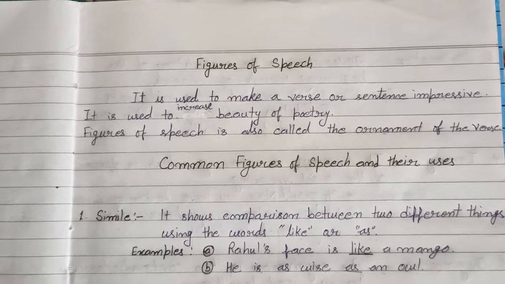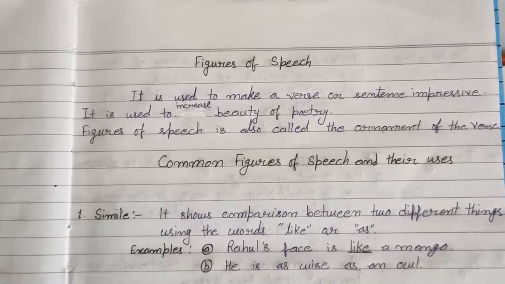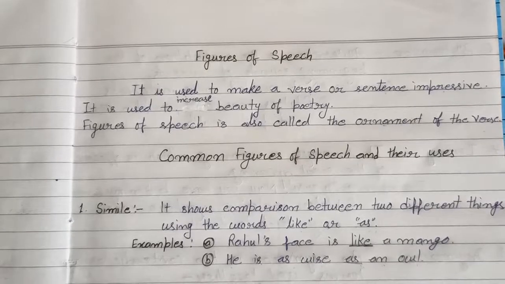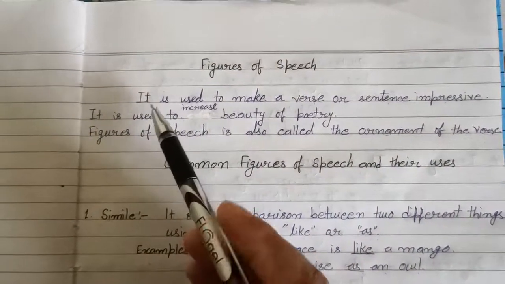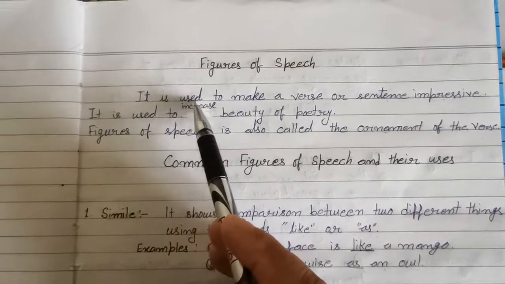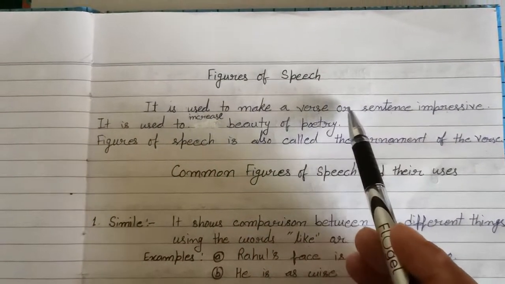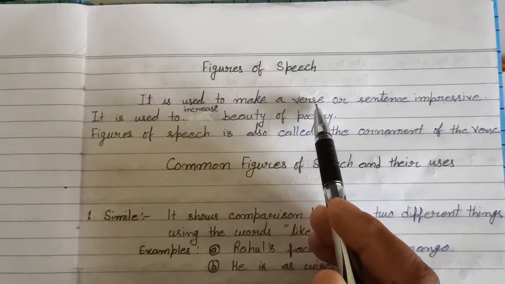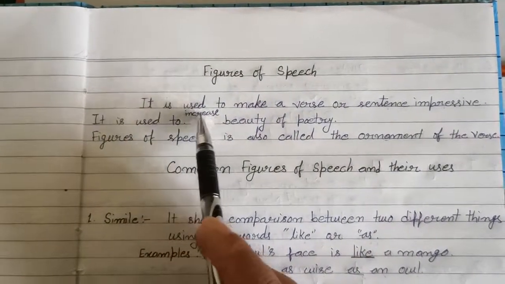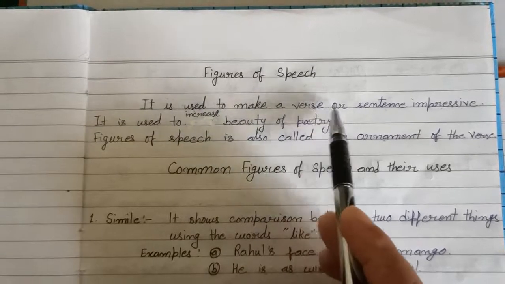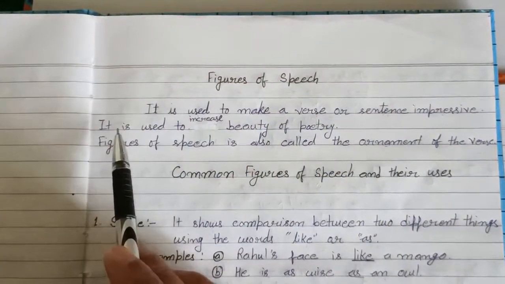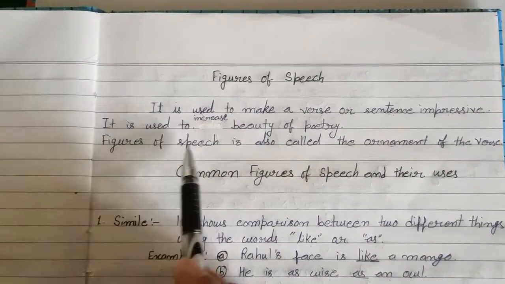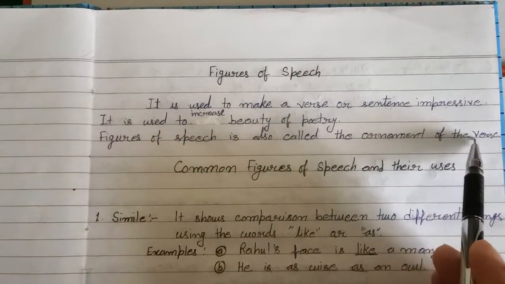We are not going to write down the literal meaning or literal definition of figures of speech. We have only tried to make it on the basis of its uses. So at first we will talk about figures of speech. It is used to make a verse or sentence impressive. Words means poetry. Is that clear? So figures of speech is used to make a verse, to make a poetry or sentence impressive. It is used to increase beauty of poetry. Figures of speech is also called the ornament of the verse.